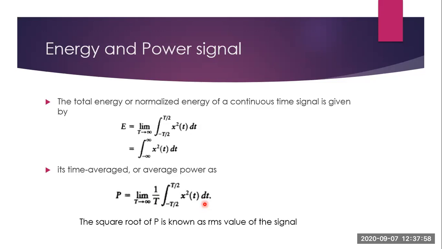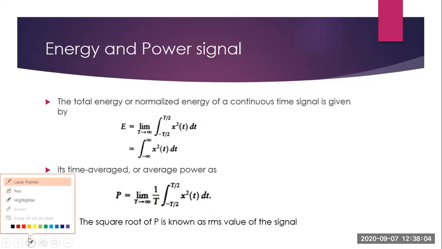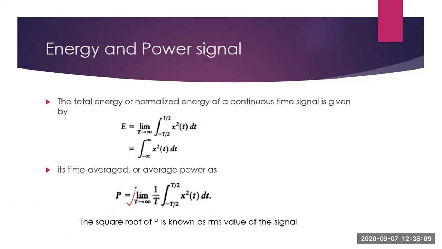So this equation is actually the mean square value of the signal. Now for getting the root mean square value, just take the root of P. So the root of this particular equation will give you the root mean square, the RMS value. So the root mean square value of the signal is equal to the root of the power of the signal.